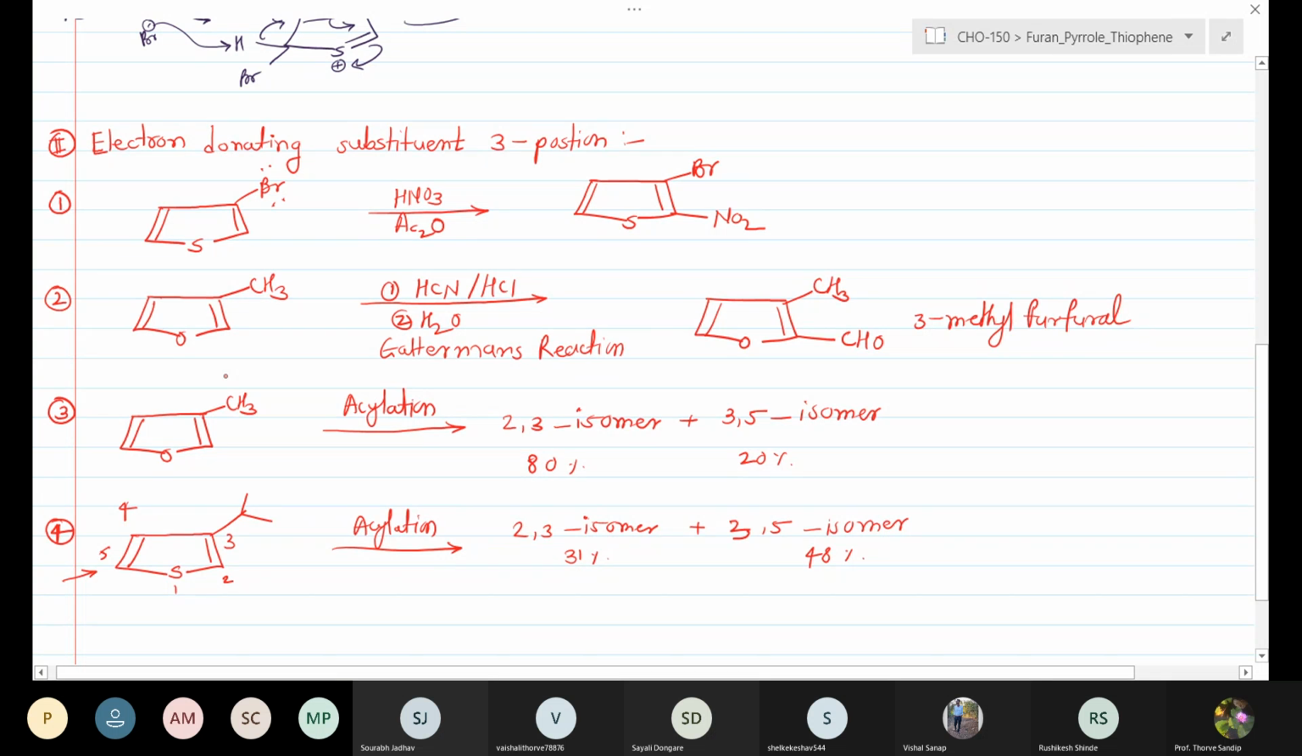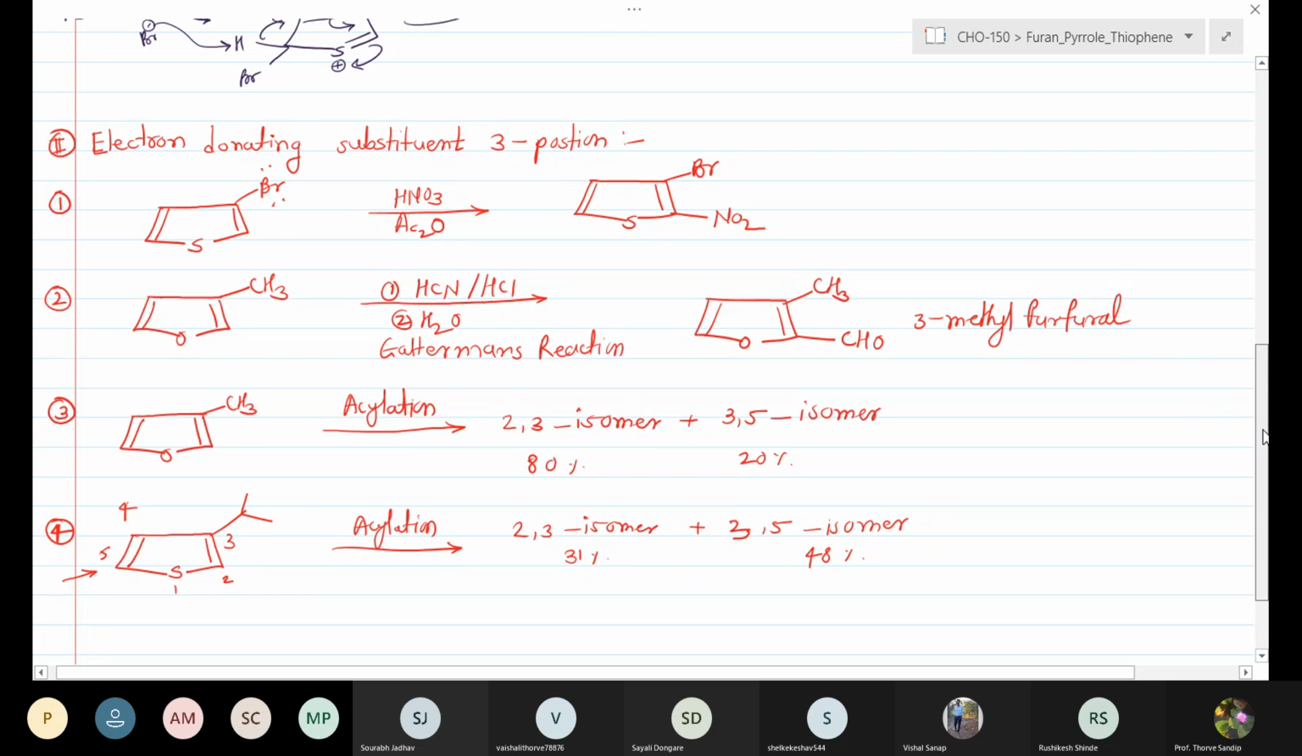But if this CH3 group is a smaller group and an electron donating group, the incoming electrophilic substitution takes place at the second position. That will be obtained as the major product.